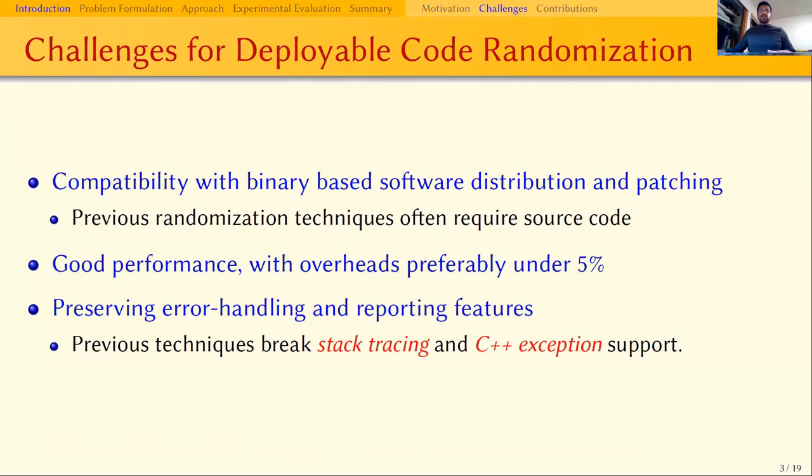Another perpetual concern is performance. Overheads below 5% are usually considered good for real-world deployment. The third main challenge is preserving compatibility with error handling and reporting features like C++ exceptions and stack tracing. Prototypes meant for research may have the liberty to leave this out, but it's very much essential for real-world deployment.